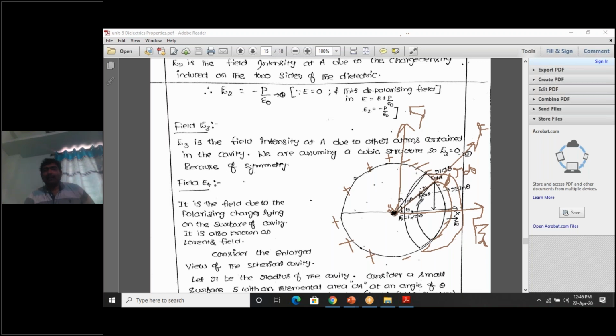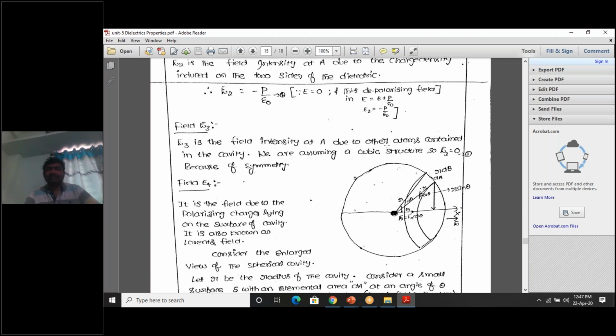So I am resolving the force into two components. One is x component, another one is y component. Fx, the x component of force, becomes what? The resultant force is Fr. So Fr cos theta, Fr sin theta. So in the x-axis direction Fr cos theta, in the y-axis direction Fr sin theta.